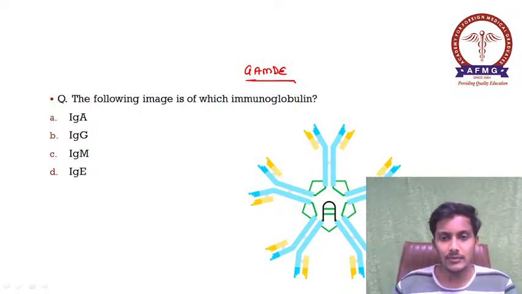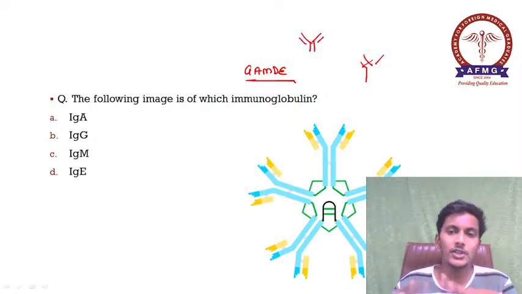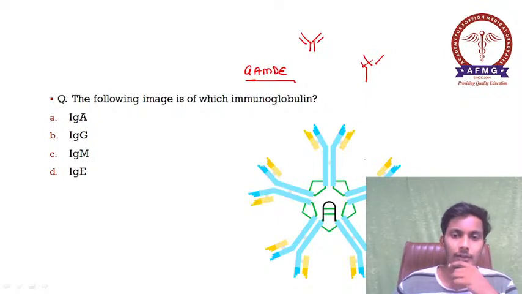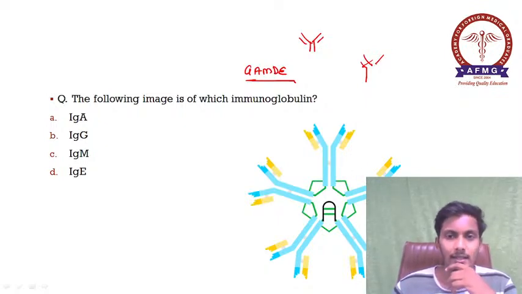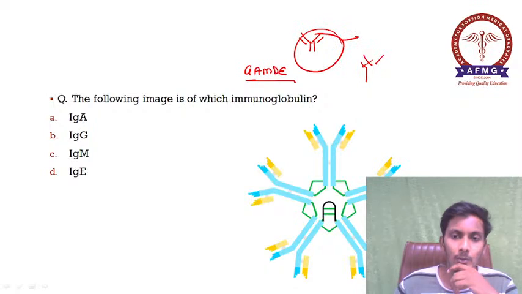As we all know, the antibody is a Y-shaped structure, right, with 2 heavy chains and 2 light chains. One antibody is considered as a monomer. Over here we can find 5 of them, 1 2 3 4 and 5.